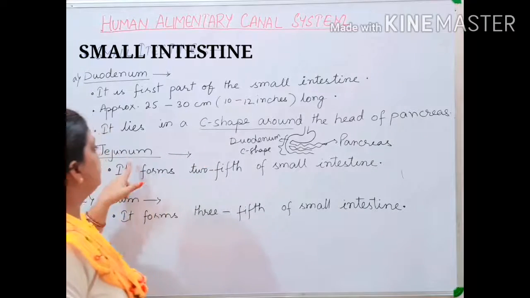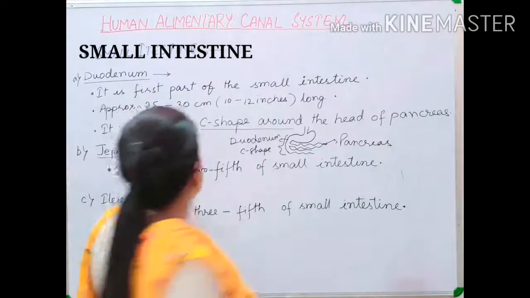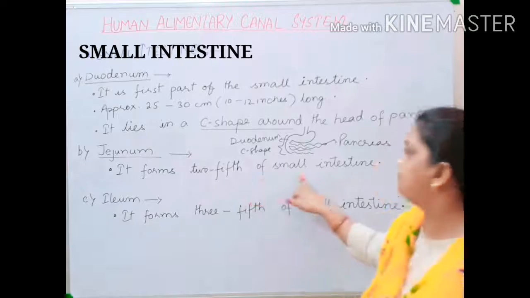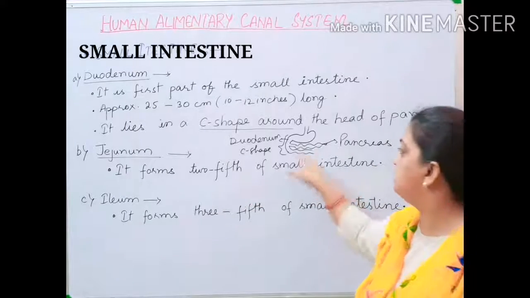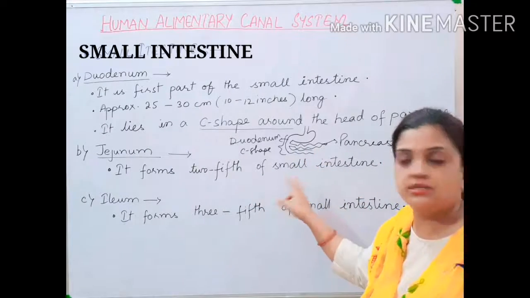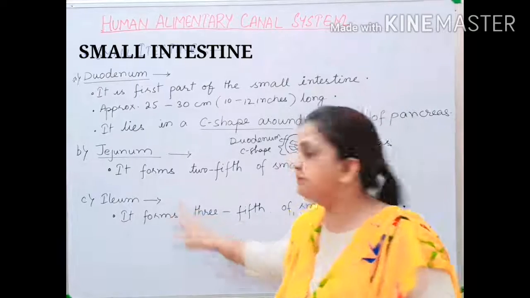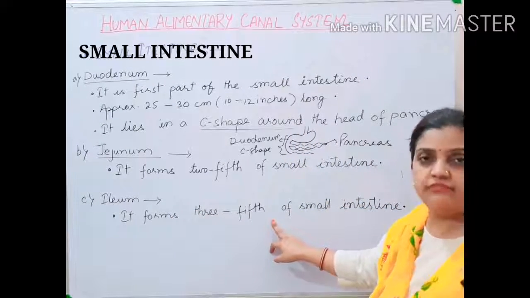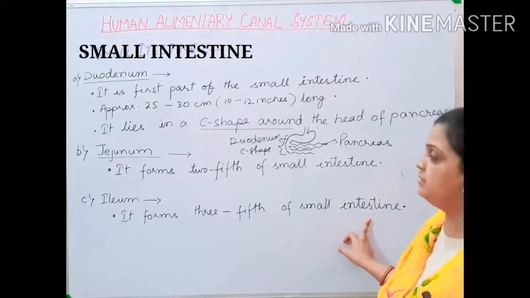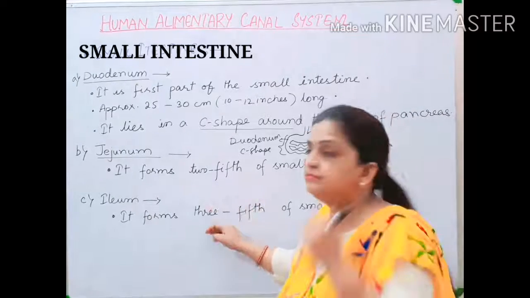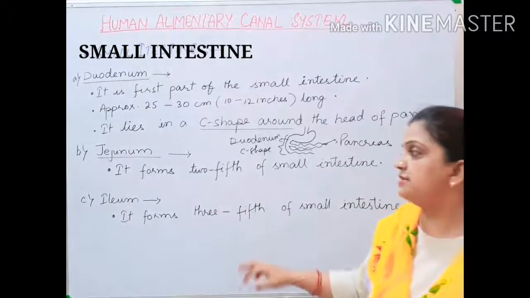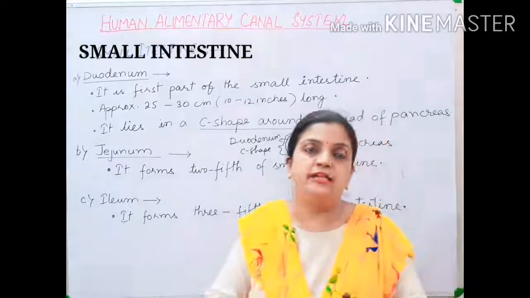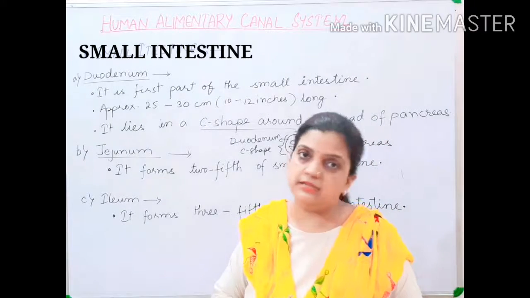Now children, next part is your jejunum. This jejunum is making 2/5 part of the small intestine, a highly coiled structure, and then the last is the ileum, which is making 3/5 part of the small intestine. And this ileum, the last part, is joining to the large intestine.